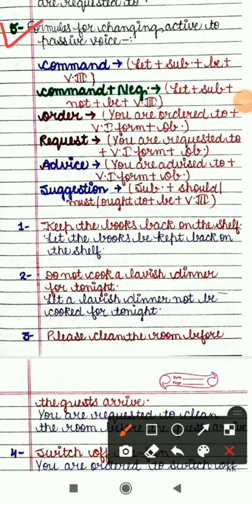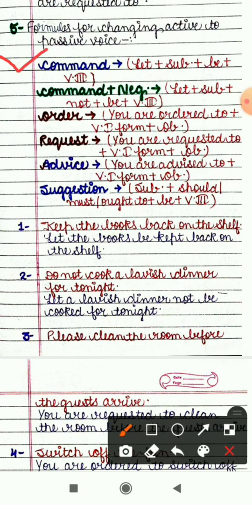Before making the passive voice of imperative sentences, first let's see how many kinds of imperative sentences there are. There can be a command, a command with negativity, an order, a request, advice, or a suggestion. So the formulas will depend on the type of imperative sentence. First let's see the formula of a command.